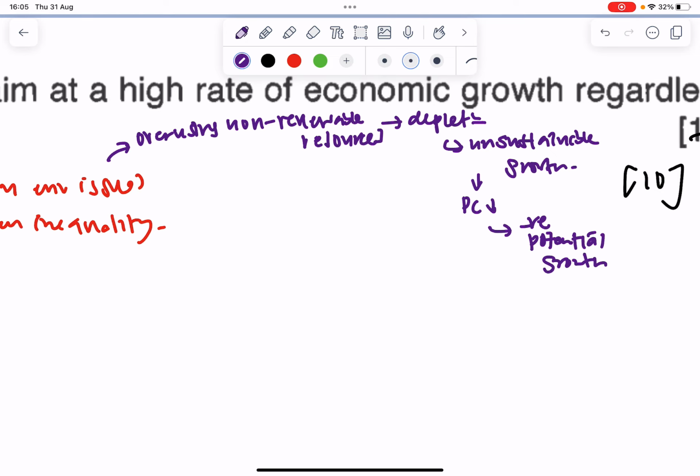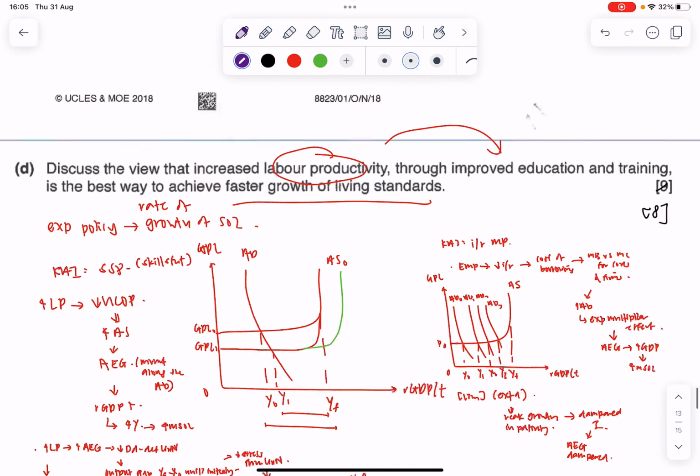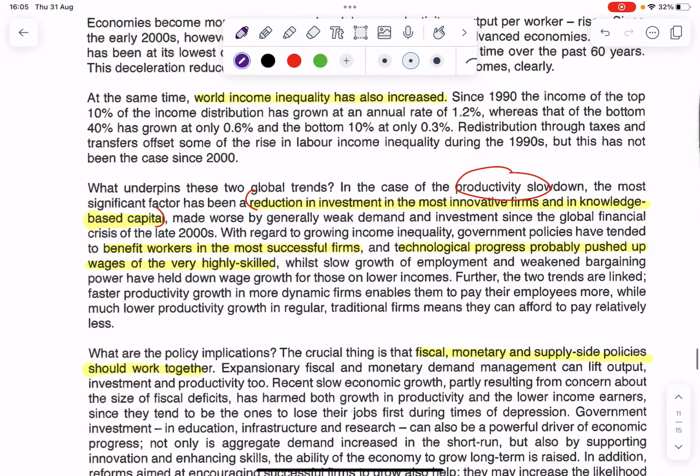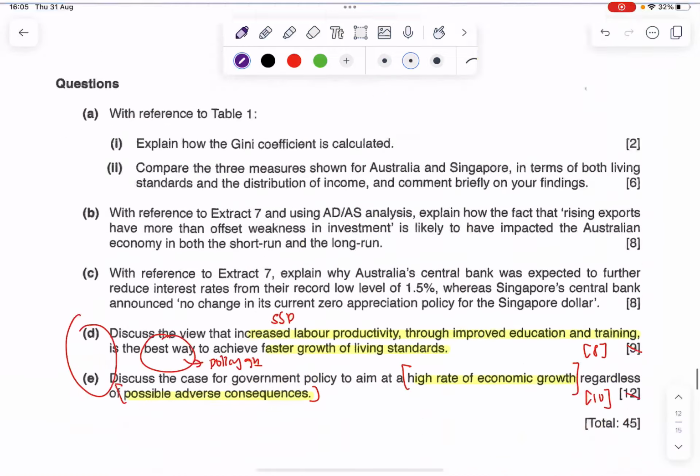Okay. Another one I want to talk about is worsens income inequality. So you see, when we focus on a high rate of economic growth, it is likely going to lead to structural unemployment. Why? You see, extract 9, they talked about how when we focus on technological progress for growth, it benefits workers in the most successful firms and pushes up the wages of the very highly skilled people.